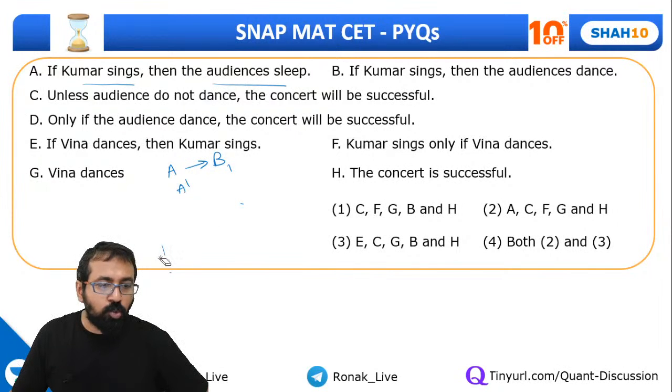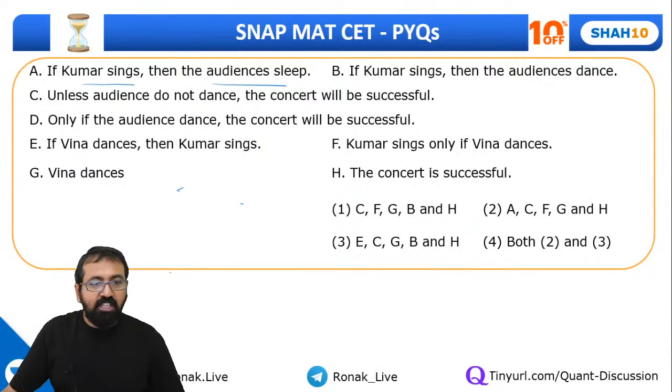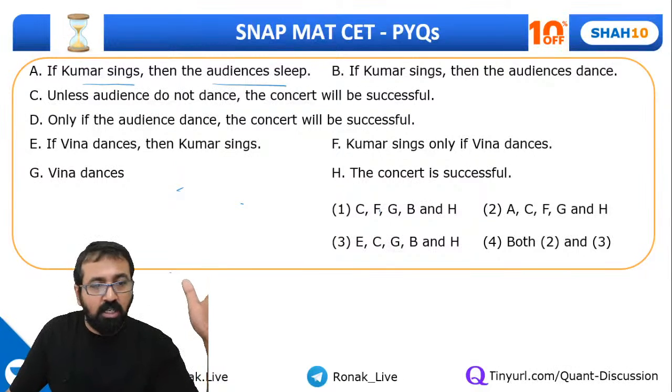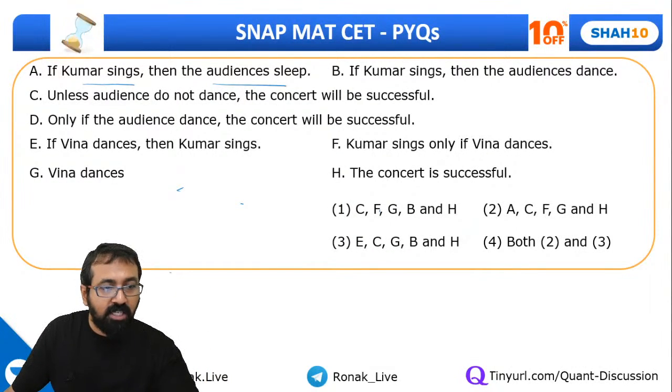But let's look at this question now, everyone. So definitely we'll have to go by options. So if I look at these options, let's try to form the events. Kumar sings, audience sleeps. Unless audience dances, the concert will not be successful. So Kumar singing, audience sleeping, concert being successful, audience dancing.